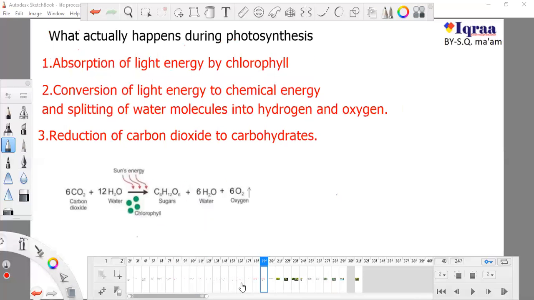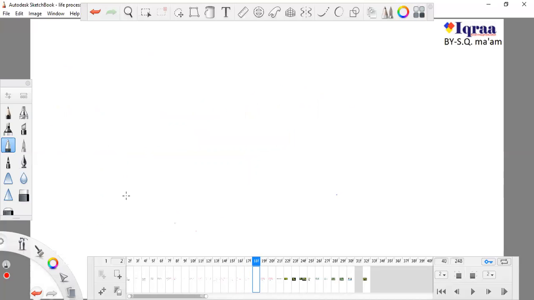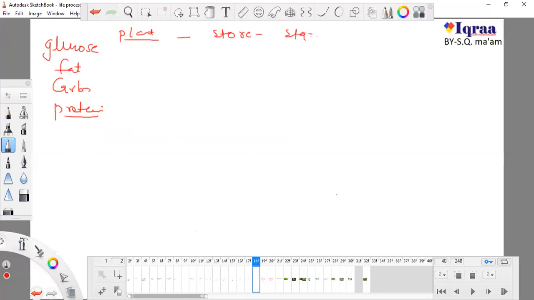Now I'm moving to this topic. First of all, I will tell you about the nutrition, which is some extra thing taken up by plants. So first of all, we eat food. We eat glucose, or fat, or carbohydrate, or protein. All of them are produced by plants, we know this. Plants store their food in the form of starch, and animals also store food material.